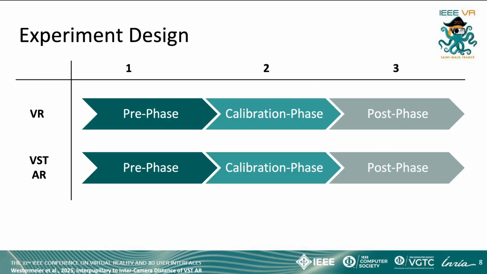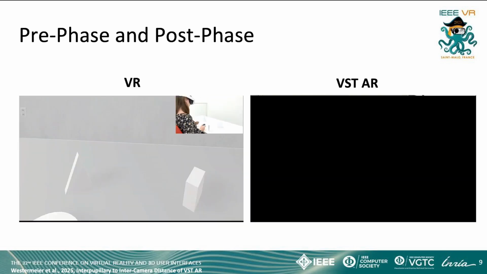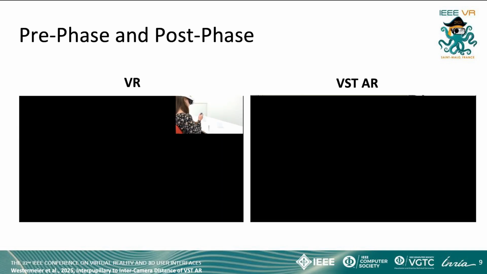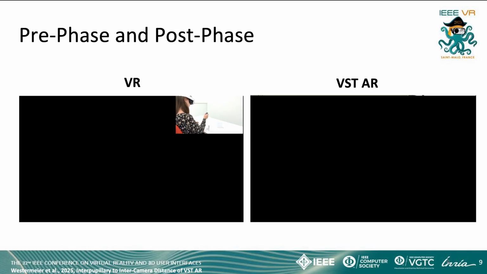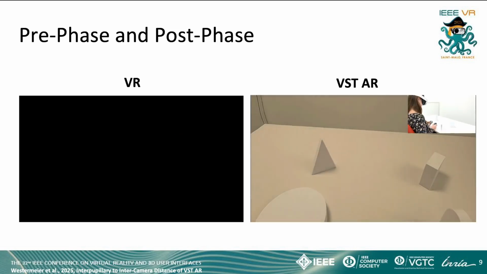Our experiment followed a 2x3 mixed factorial design, with VR and VST AR as between-subject factors and pre, calibration, and post phases as within-subject conditions. The different phases looked like the following. In the pre and the post phases, which are basically the same, a target appeared. Participants then extended the arm and vision goes black. They blindly position the tip of the controller at the estimated target position and confirm.